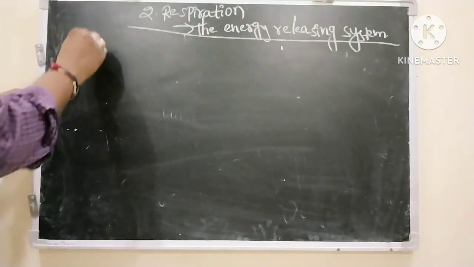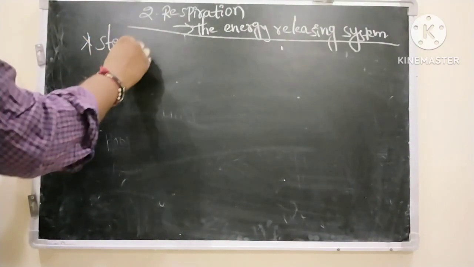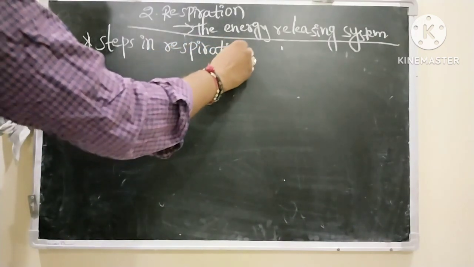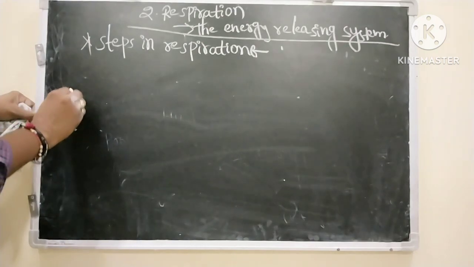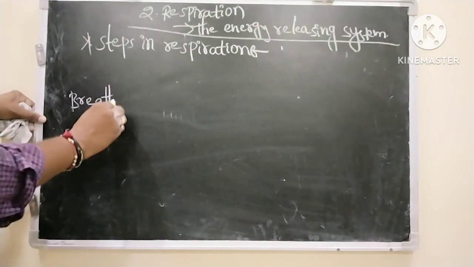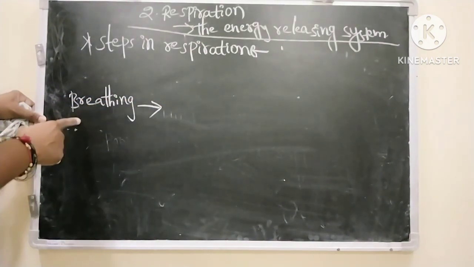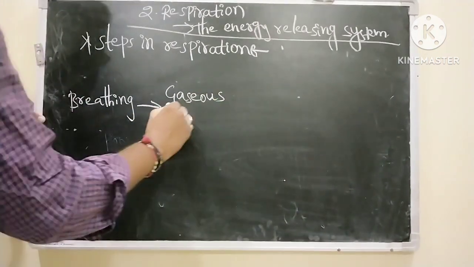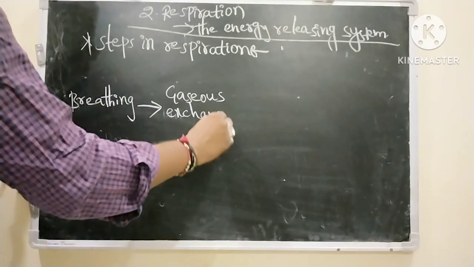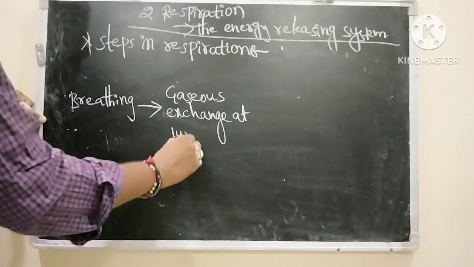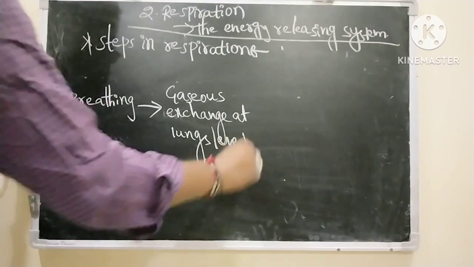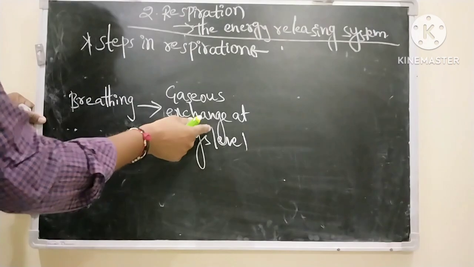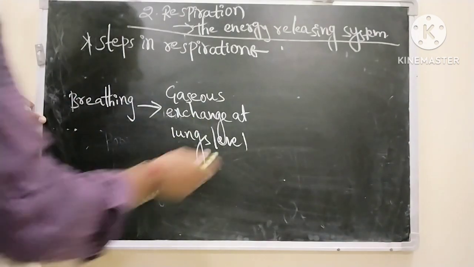Next, steps in respiration. The first step is breathing. We breathe air, and there is gaseous exchange at the lungs level. Gaseous exchange at lungs level means oxygen enters into the lungs and carbon dioxide leaves the lungs.